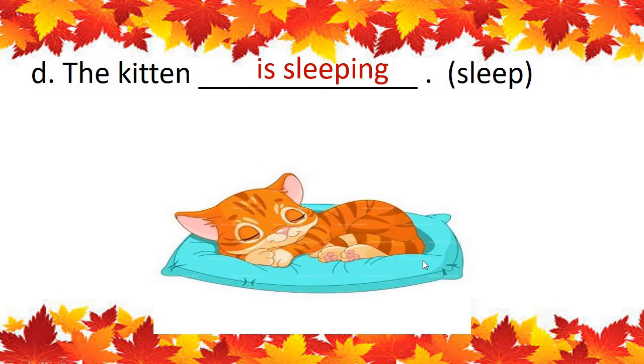It has not woken up. It is still sleeping. And we are seeing that the kitten is sleeping. So we will use is plus the ing form of the action word. Is sleeping. Sleep, ing form is sleeping. The kitten is sleeping.